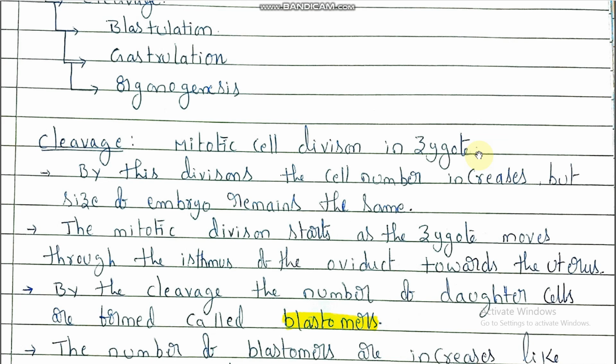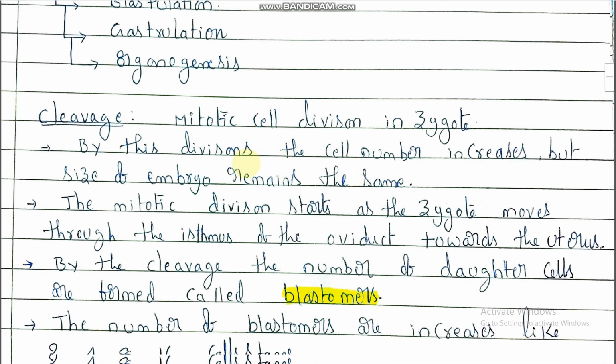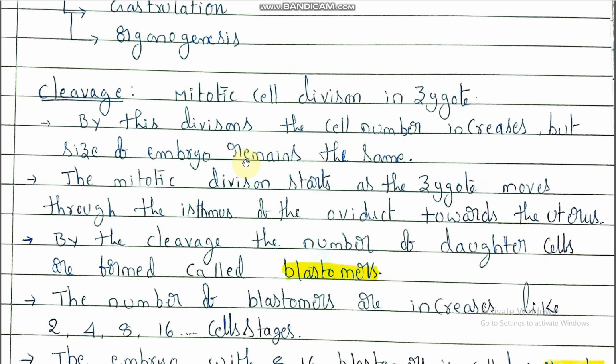The zygote rapidly divides by mitosis, and by these divisions the number of cells increases, but the size of the embryo remains the same. That you need to remember. The number of cells increases in cleavage. So, what is cleavage? The mitotic cell divisions in the zygote are called cleavage, right?